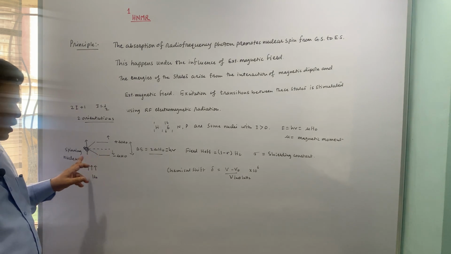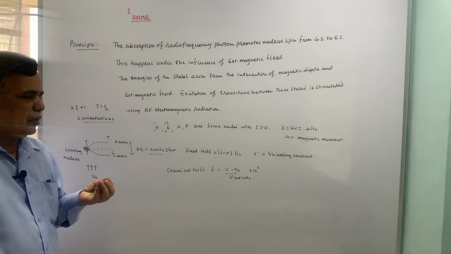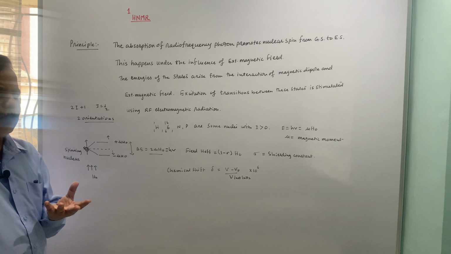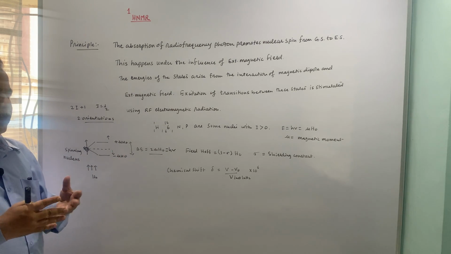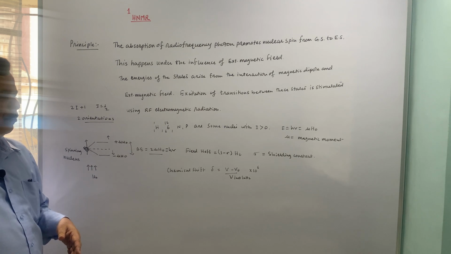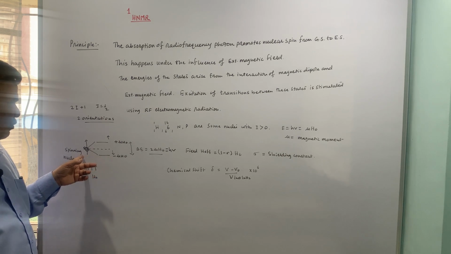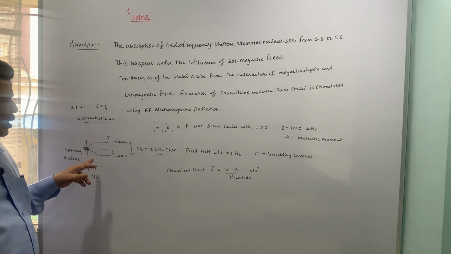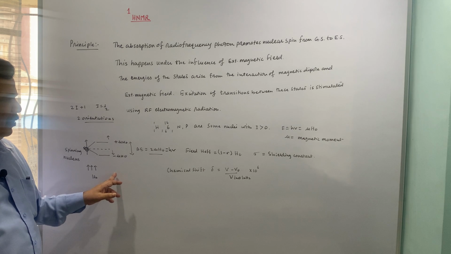Now, since the charged particle has its own magnetic field, and the proton is not isolated, it is part of the molecule, so many electronic factors work upon it. The secondary magnetic field produced by the spinning nucleus may oppose or may align parallel to the applied magnetic field.